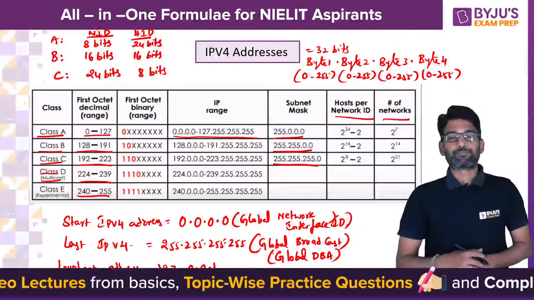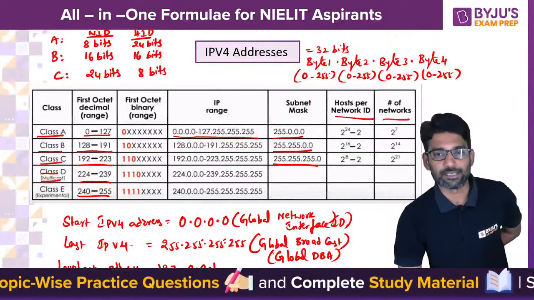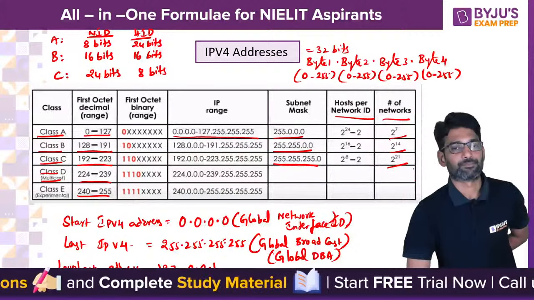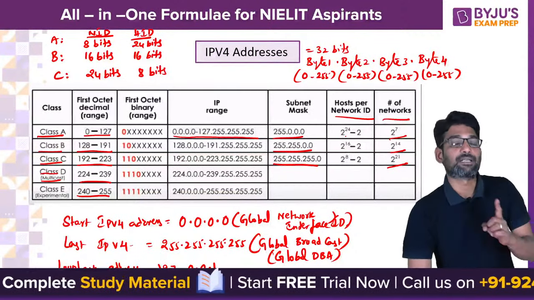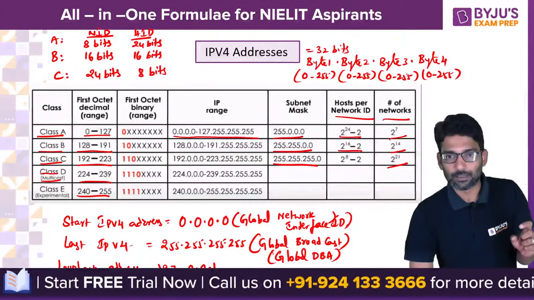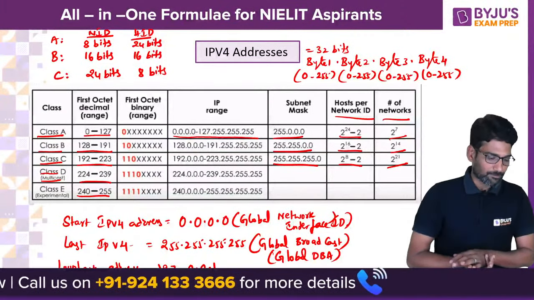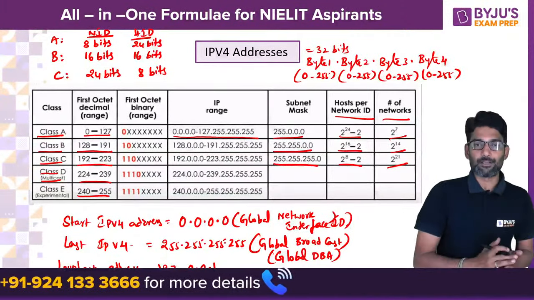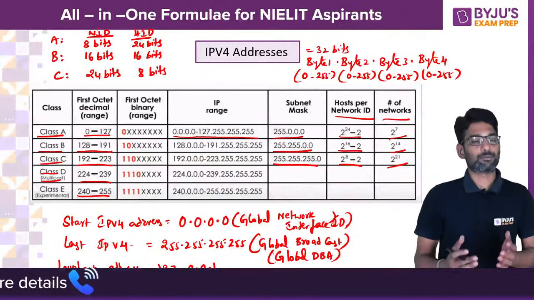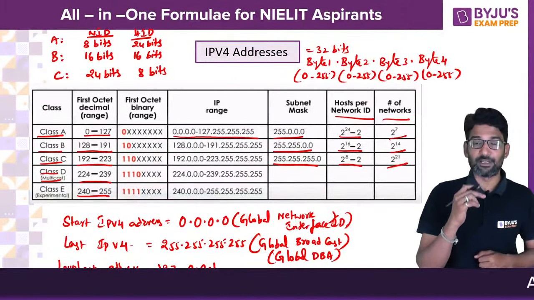Accordingly, as per the range, how many networks are possible? In class A, 2 power 7, B 2 power 14, C 2 power 21. For the number of hosts, the first and last host IDs are always reserved, so among the total possibilities we subtract 2. So this is the IPv4 address range, number of networks, number of hosts per network, and subnet mask. Please do revise this without fail. Very, very, very important, dear friends.